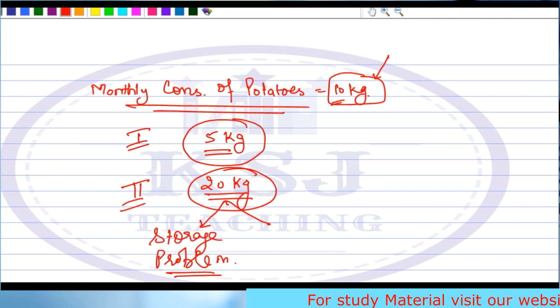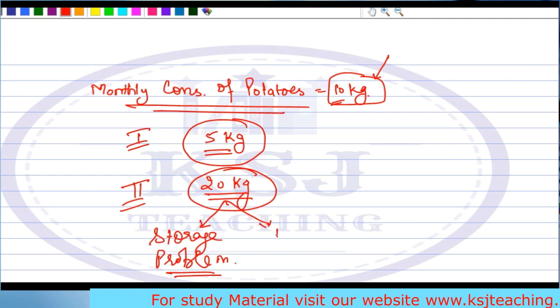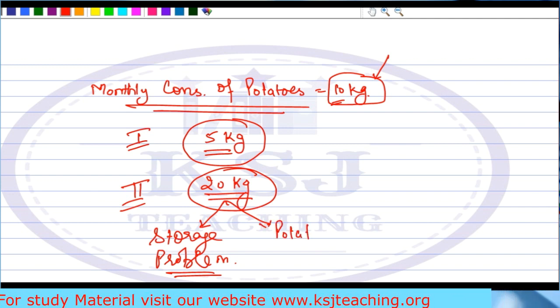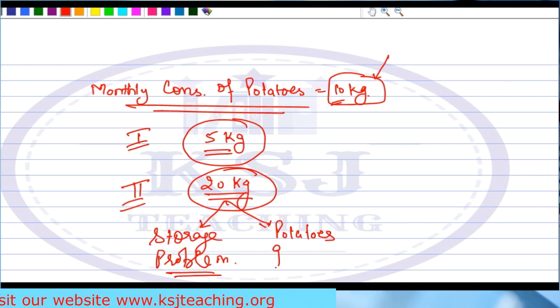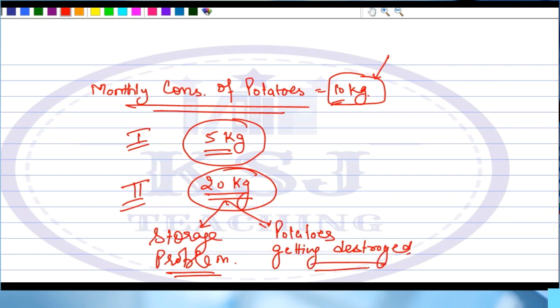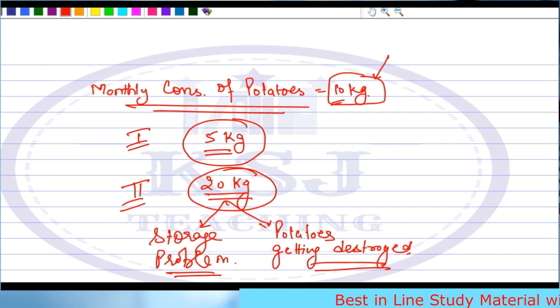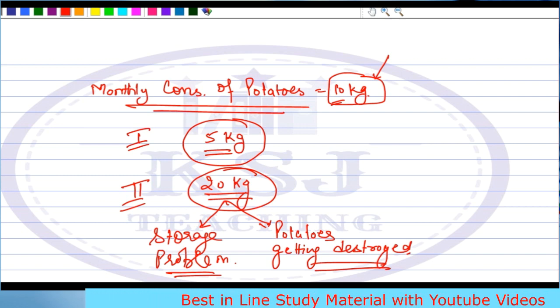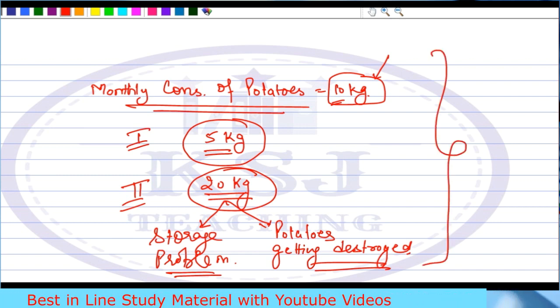What will be the second problem? There are chances of your potatoes getting destroyed. Right? Potatoes getting destroyed by something. Right? There is rain or something, you kept it outside. So that can be the case. So what should be the proper level? That is why we are studying this material costing.